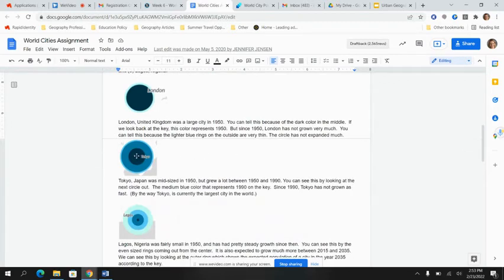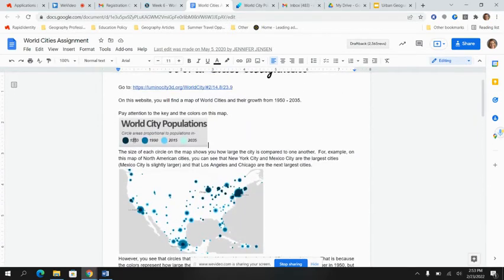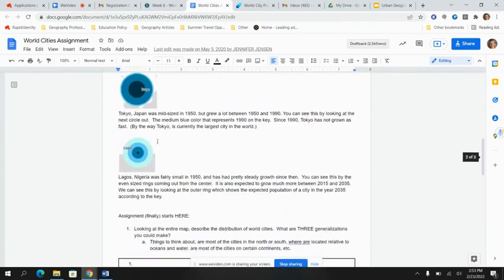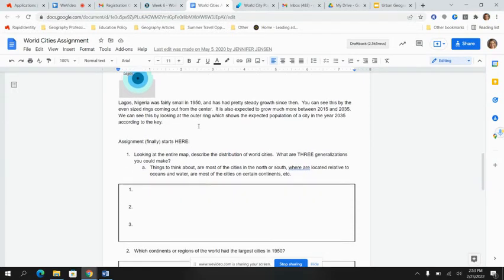Tokyo was a pretty big city in 1950, but a lot of the growing took place between 1950 and 1990. So within that 40-year period. Whereas Lagos was a pretty small city in 1950, and all of its growth has really been more recent. So that is just a couple key things to keep in mind.